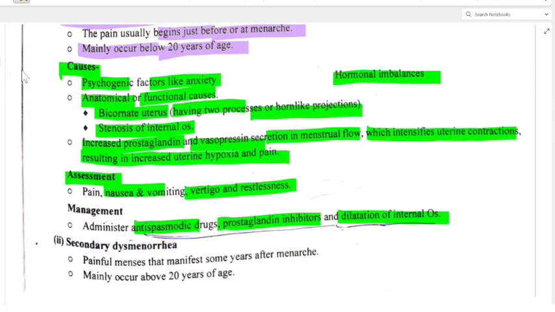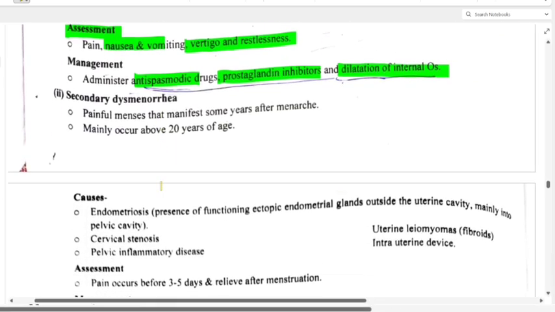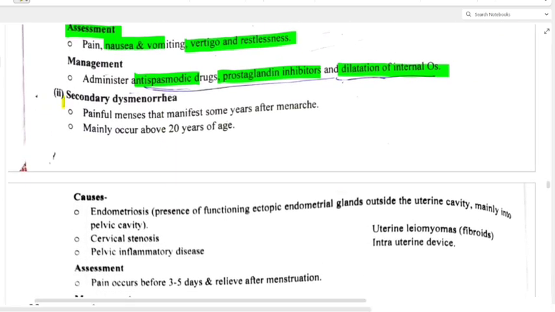Now coming to secondary dysmenorrhea. So let's see. Painful menses that manifest some years after menarche, mainly occurring above 20 years of age. So this is secondary dysmenorrhea. Okay, it is not happening at menarche. It is happening after some years of menarche and occurs above 20 years of age. Now what are the causes?